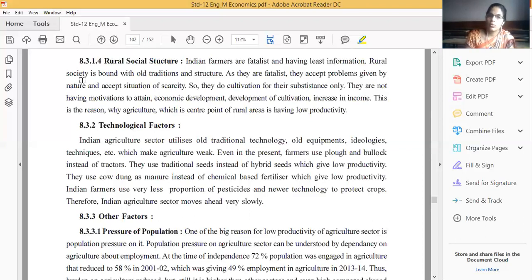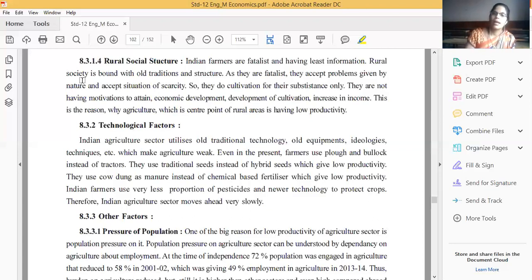They use cow dung as manure instead of chemical-based fertilizers, which gives low productivity. Indian farmers use very small proportions of fertilizers, pesticides, and newer technology to protect crops. Therefore, the Indian agriculture sector moves ahead very slowly.